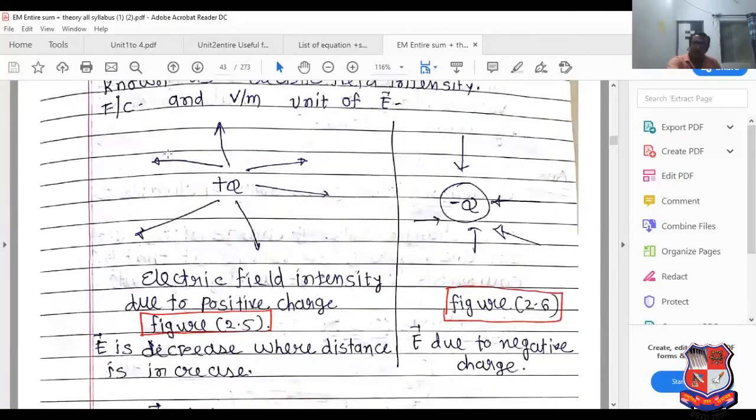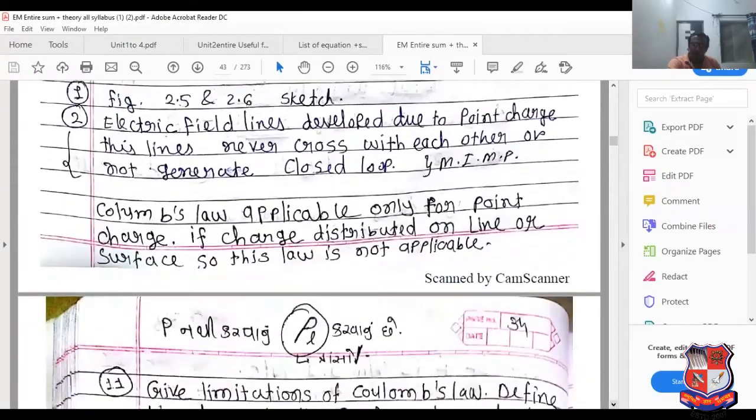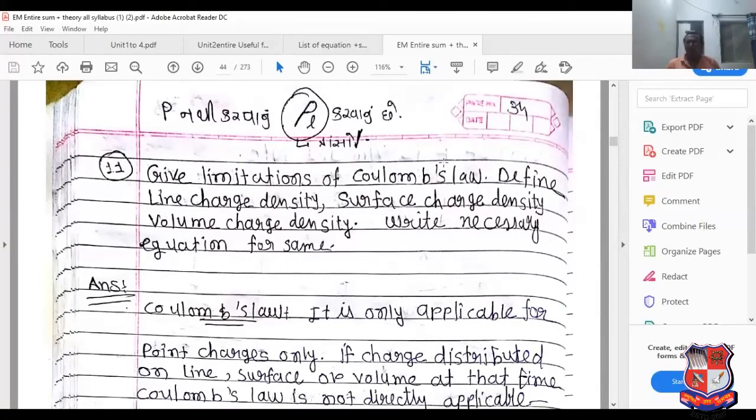If the electric field is developed due to positive charge only, or due to negative charge only, at that time the electric field can be found using Coulomb's law. Otherwise, Coulomb's law is not applicable for line charge, surface charge, and volume charge. How it is modified, we will discuss in the next topic. Use the limitation of Coulomb's law.